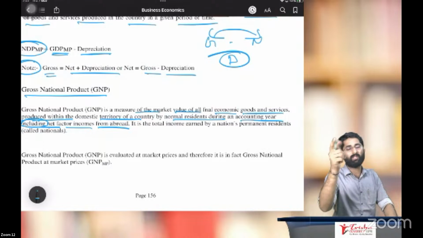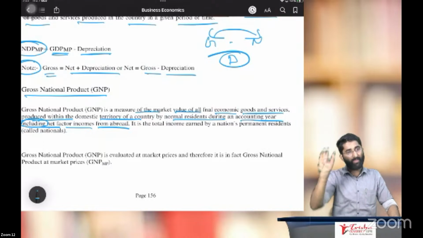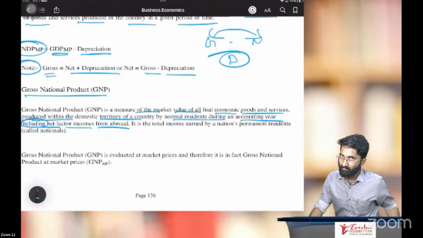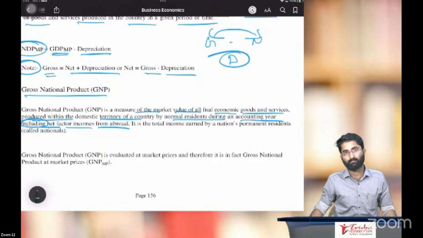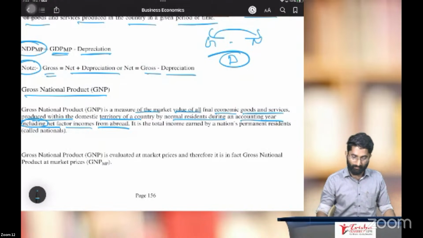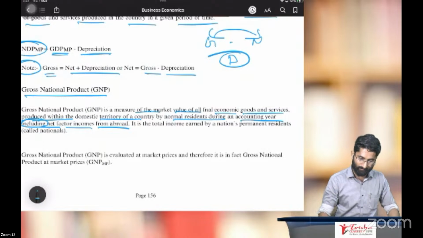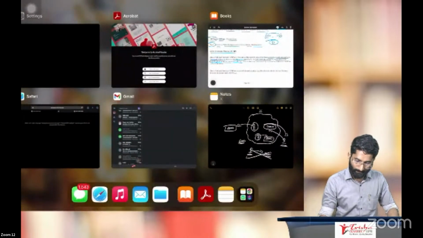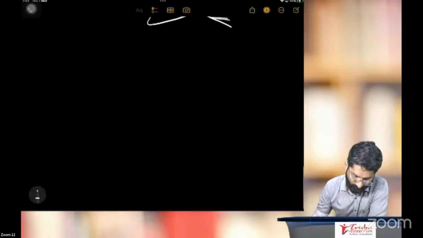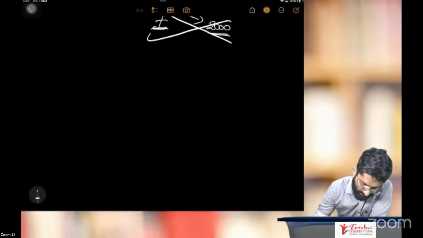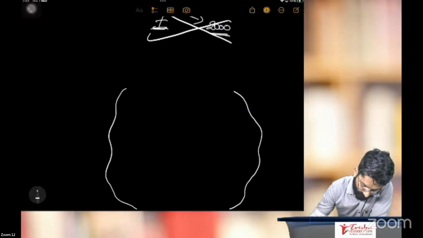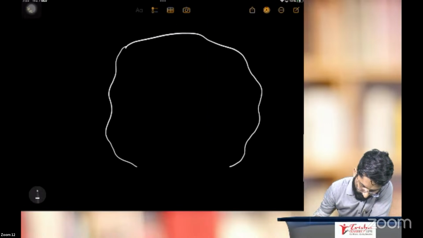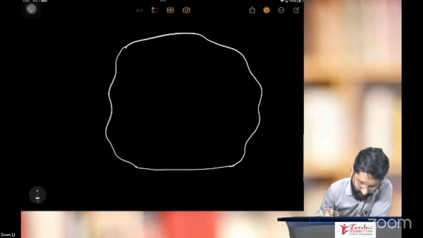If receipt is more, then we will add it. If payment is more, then we will deduct it. That is net factor income. I'll explain again. Listen. There is one country. Listen to me carefully.